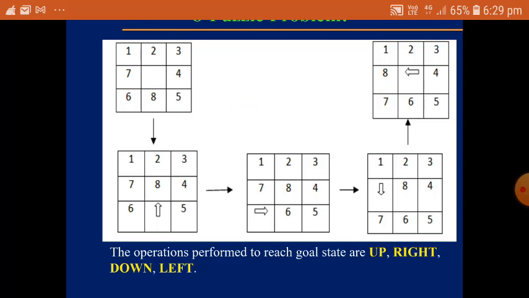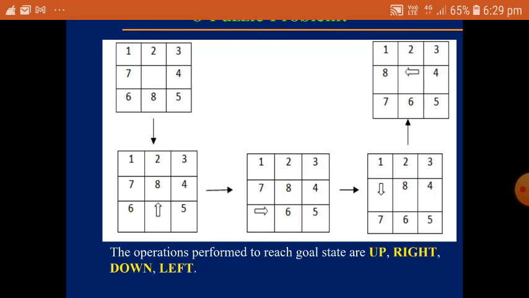So here, starting from the initial state, by keeping in view the goal state, we have performed different operations using move up, move right, move down, move left. These are the operations or actions we have used. See here, we have moved up. The 8 is moved up, which means we have used the action up.